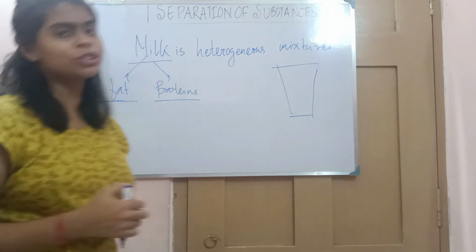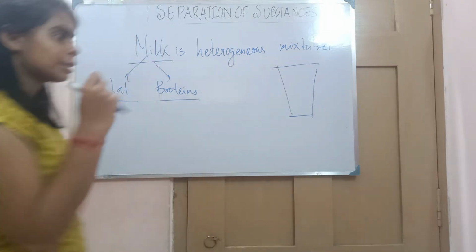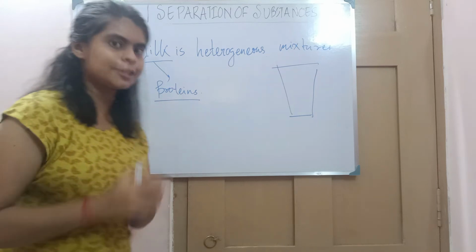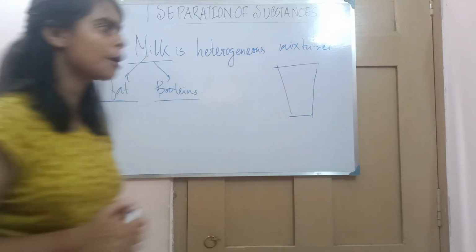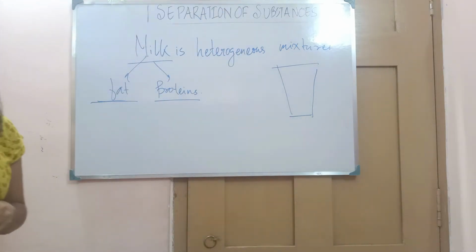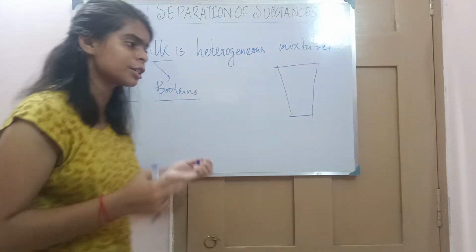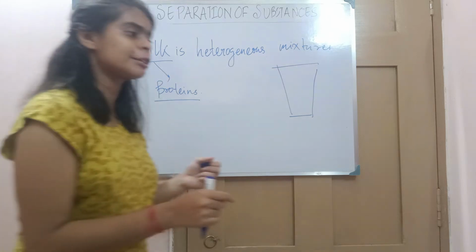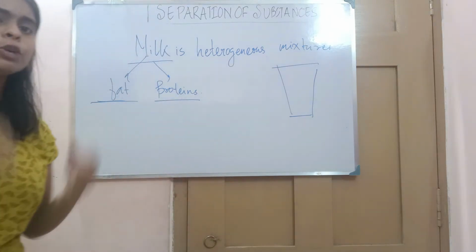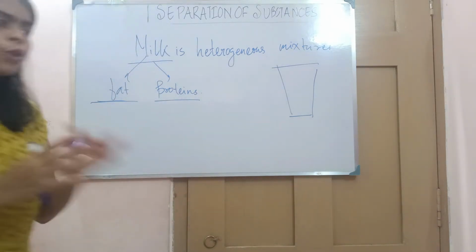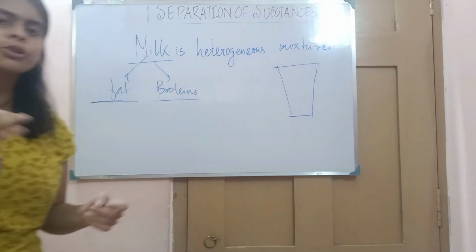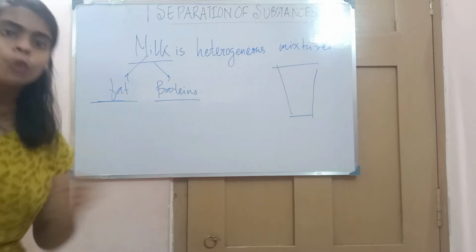What I told you is that in a homogeneous mixture the components should be uniformly, equally distributed. Suppose you take the example of sugar and water. When you dissolve sugar in water, after it completely dissolves you find the sweetness is equal in each layer. There is no variation. In each layer you find an equal amount of sweetness. So that is homogeneous.